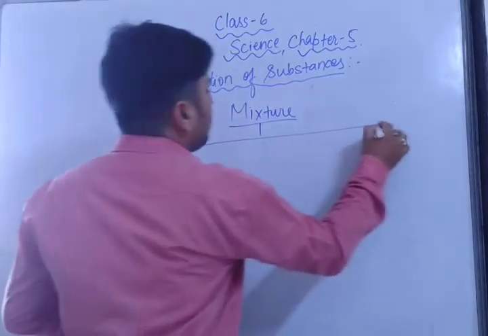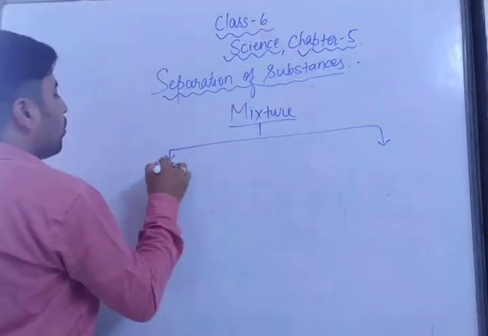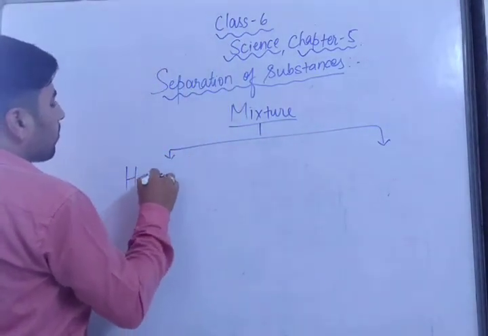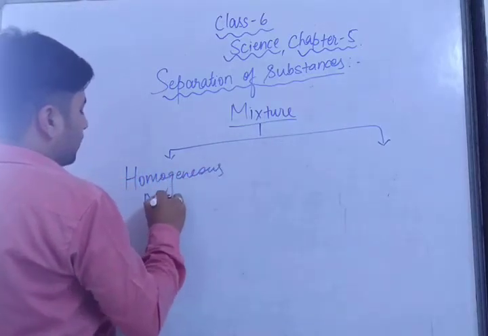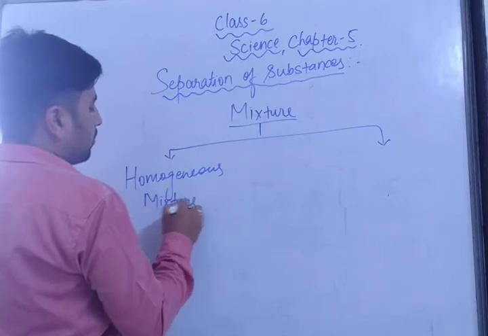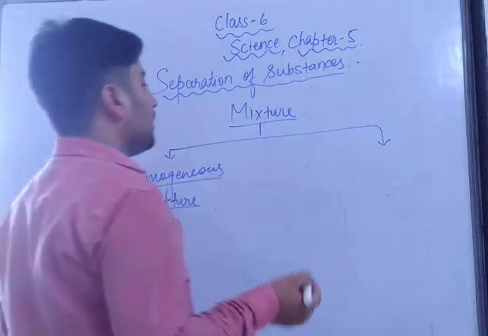It is divisible into two parts: homogeneous mixture and heterogeneous mixture. Remember these two words because we are going to study them in the next class.